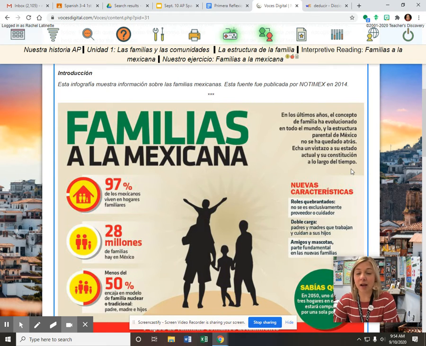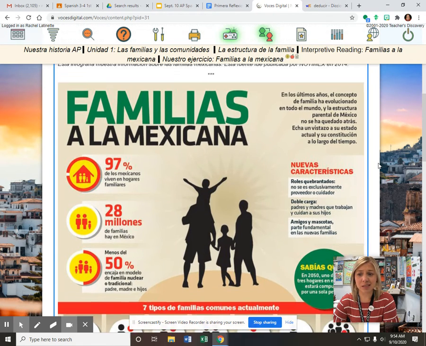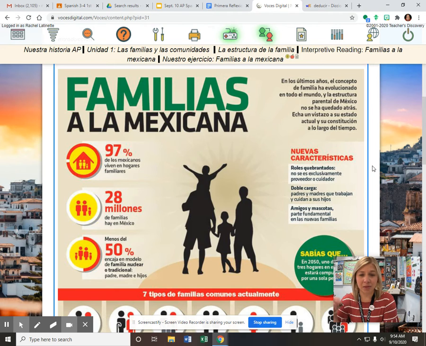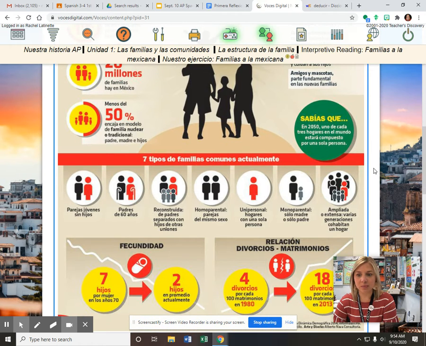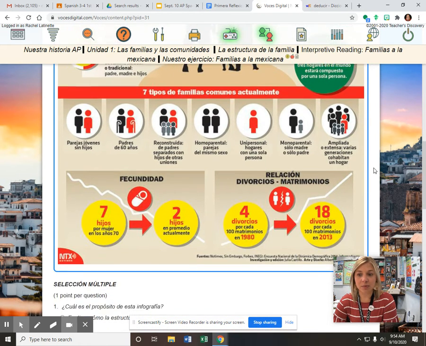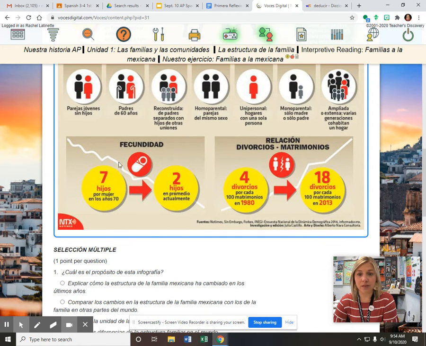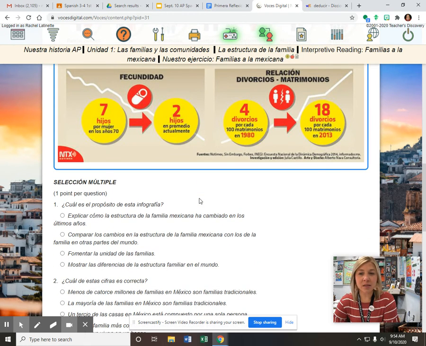So I'm not going to read this to you or translate it for you because a lot of it isn't even full sentences. It's almost like bulleted points, and there's lots of visuals. So I'm not going to go over it with you. A lot of it is pretty self-explanatory. Just want to remind you, you may use word reference to look up new words that you may not know, but some of the images may help you with what it means.